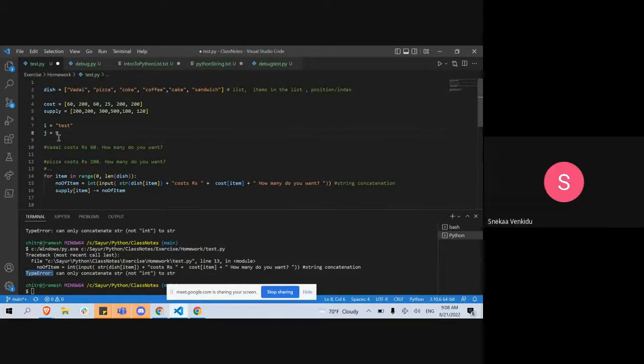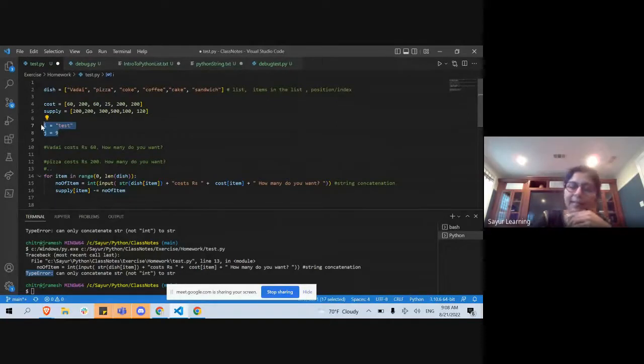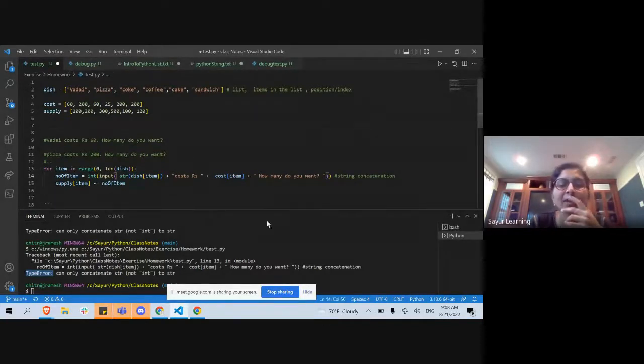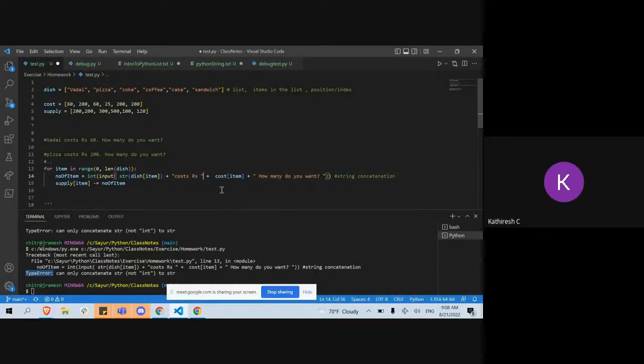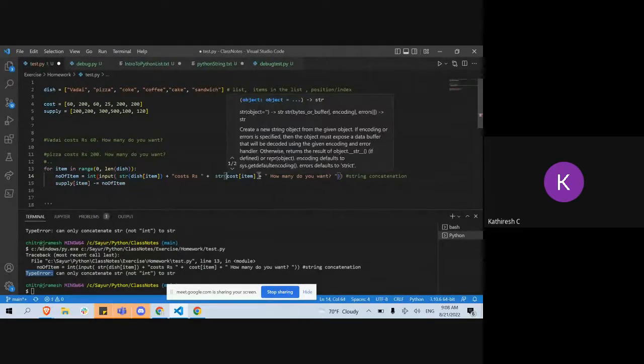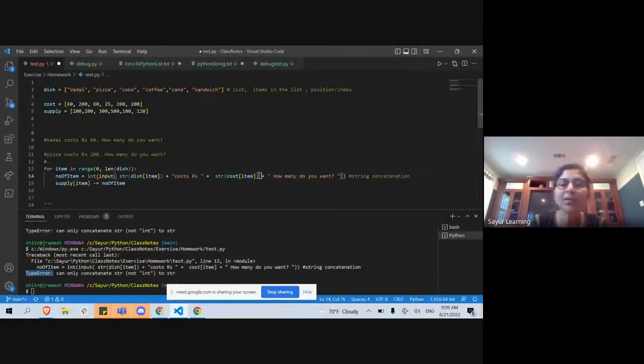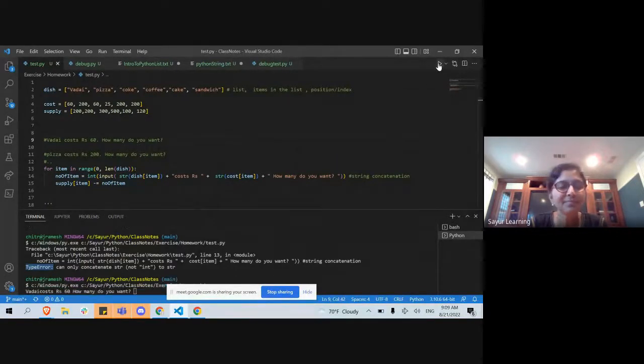புரிஞ்சுதா? Okay. Yes, ma'am. So let's see, Kadiresh, in the statement line number 14, what else do I need to change? காஸ்ட் ஆஃப் ஐட்டம்ஸ் வந்து ஸ்ட்ரிங் ஆஃப் உள்ள போகணும். If I do that, very good. Now okay, all right, okay, the code is working now, right? It's asking me what I cost so much and how many do you want. So I'm going to stop it. To stop, control C.